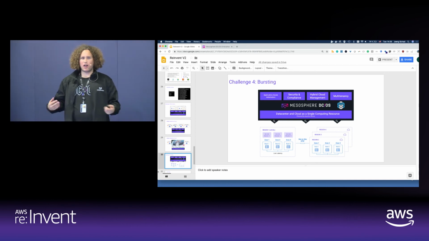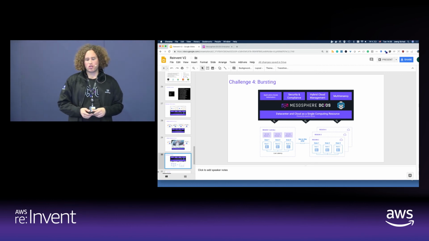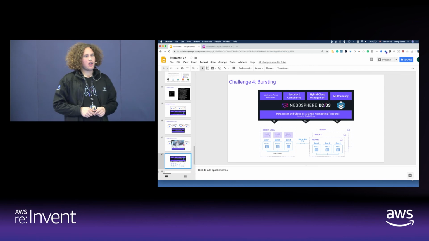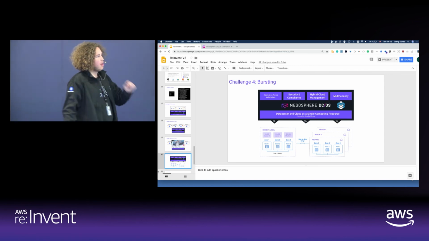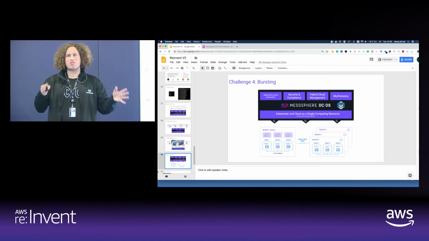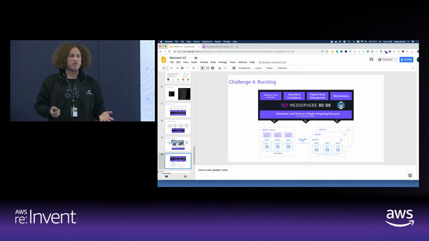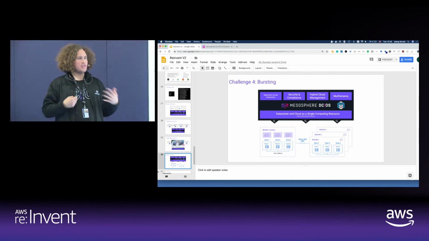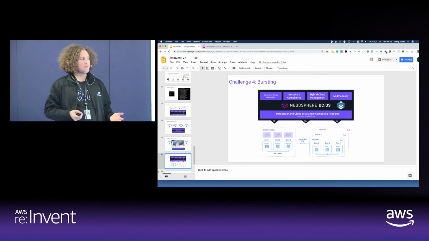Next challenge is actually how do we manage our resources? How can we do bursting? We've seen a lot of data centers where we have a certain set of resources. Those people invested in their data centers, they want to keep them, but they still want to leverage the cloud, because at certain instances, they might actually need more resources.